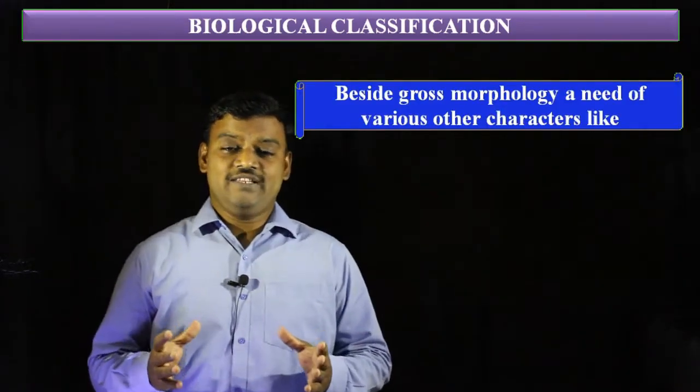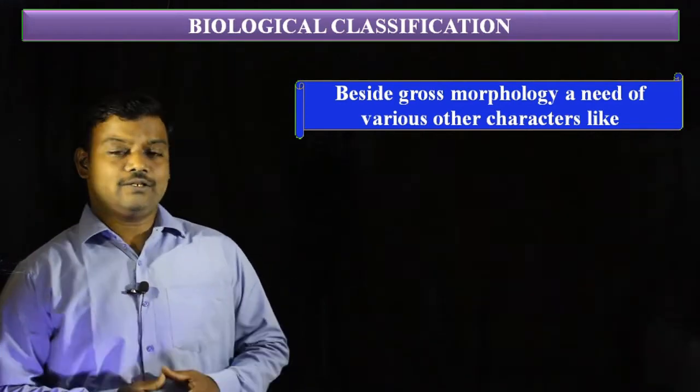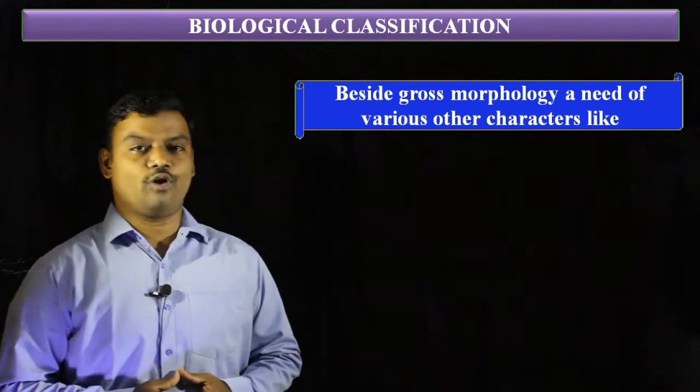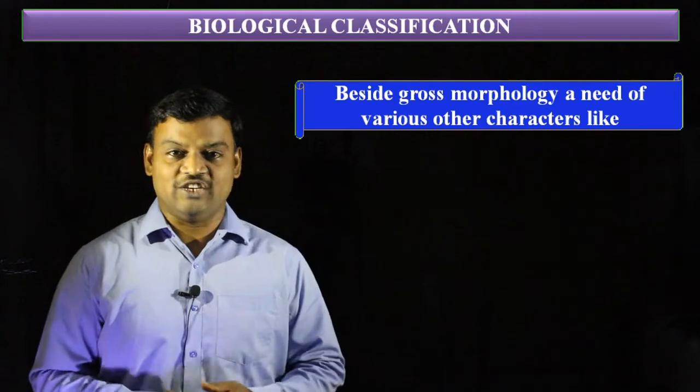So besides these characters, many other characters are needed for classification along with gross morphological characters. Let us see what characters are needed for classification.